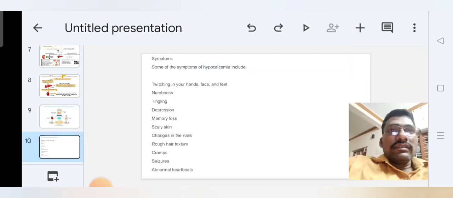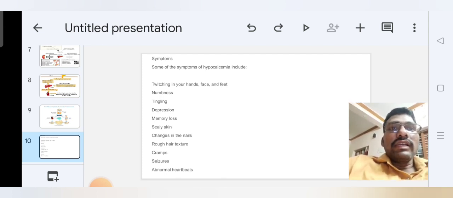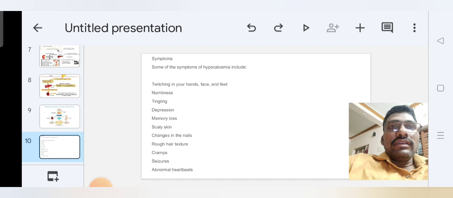Next, the symptoms of hypocalcemia: mainly twitching in our hands, face and feet, numbness, tingling, depression, memory loss, scaly skin, changes in the nails, rough hair texture, cramps, seizure, and abnormal heartbeats.